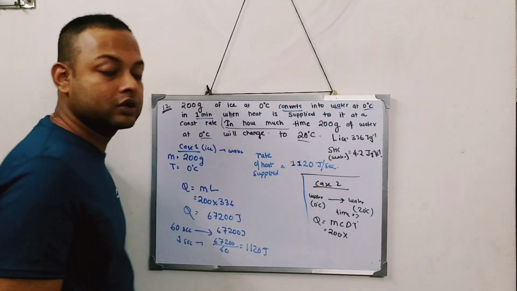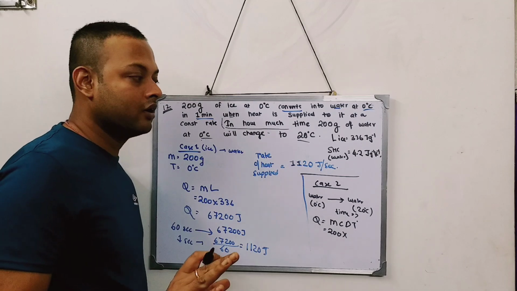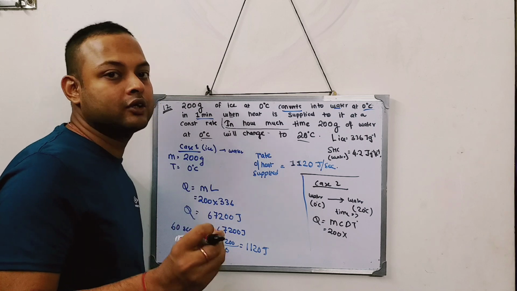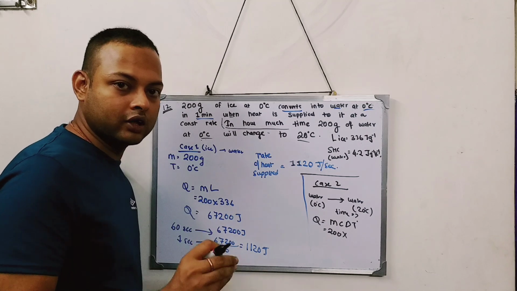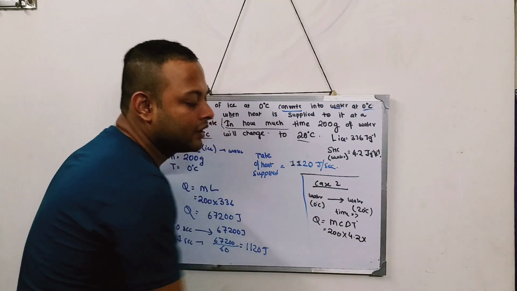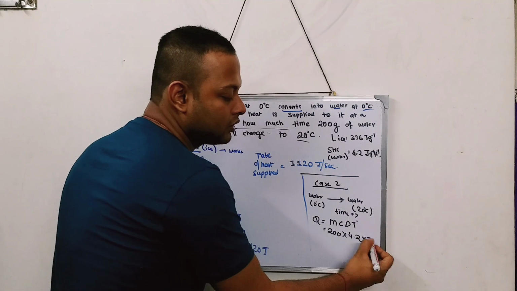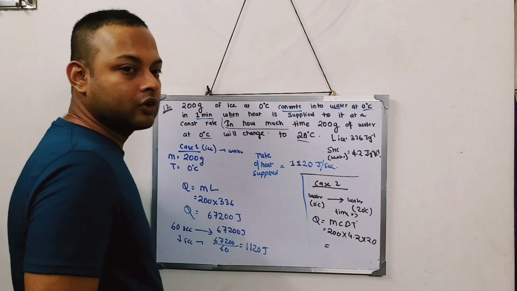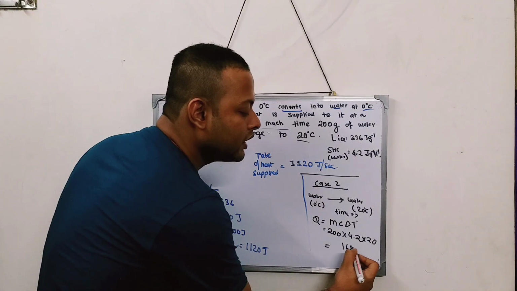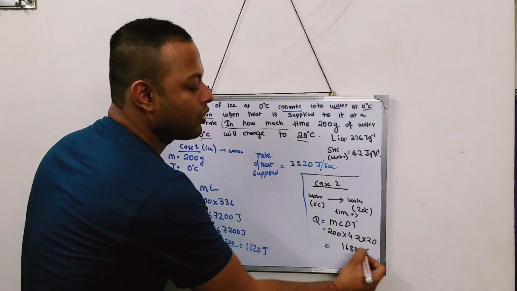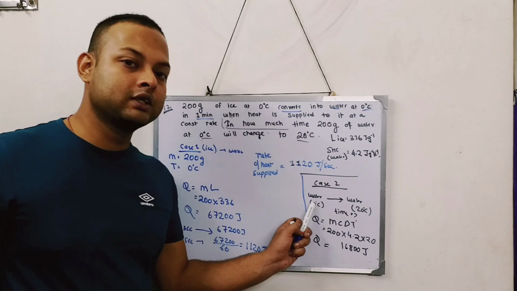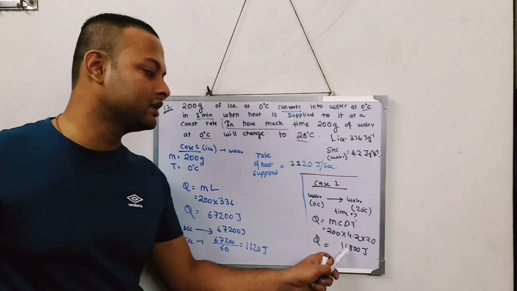C, the value of C is not given in the question, but it is advised you take the specific heat capacity of water to be 4.2. In the book it is not given, but you assume it to be 4.2. And the change of temperature, 0 to 20, is 20. Now if you solve this whole thing, the value will come to 16800 joule. So the total amount of heat supplied to change it from 0 degree centigrade water to 20 degree centigrade water is 16,800 joule.